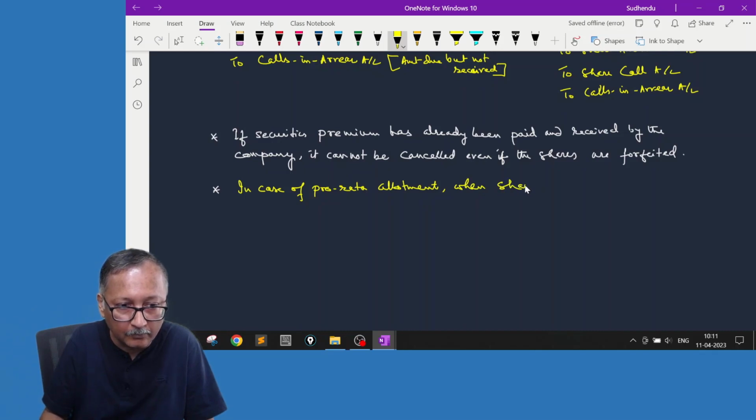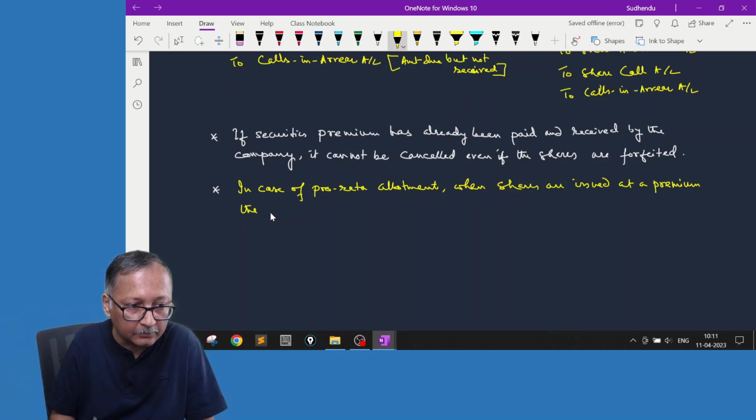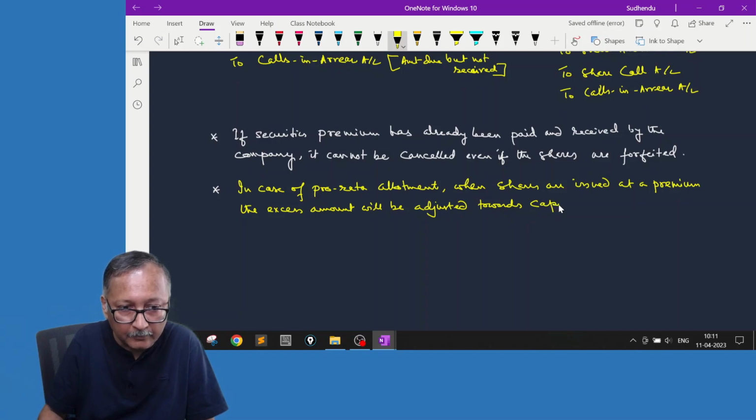In case of pro rata allotment, when shares are issued at a premium, the excess amount will be adjusted towards capital first and then on securities premium.